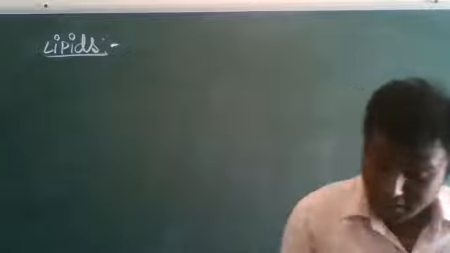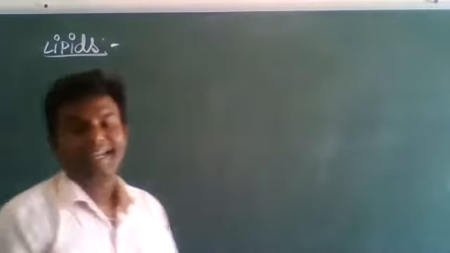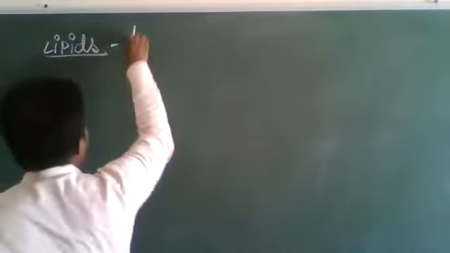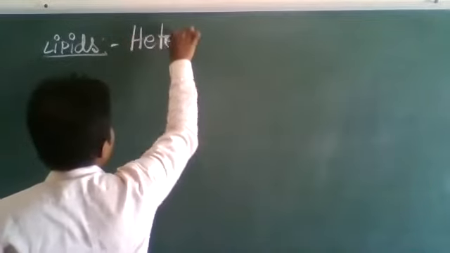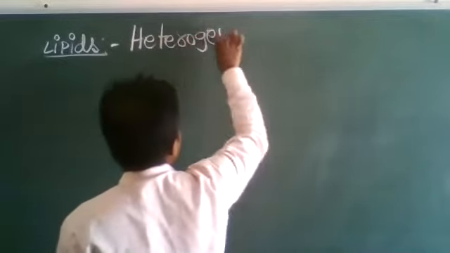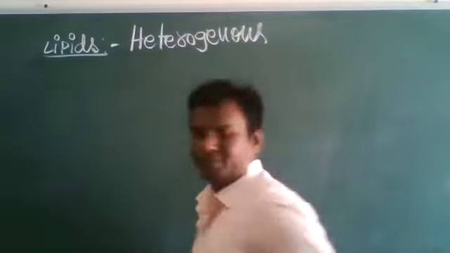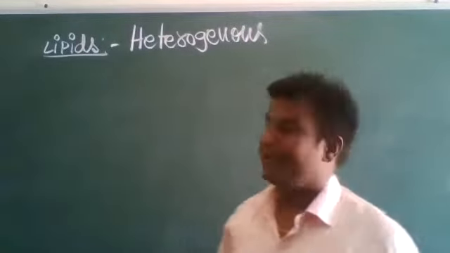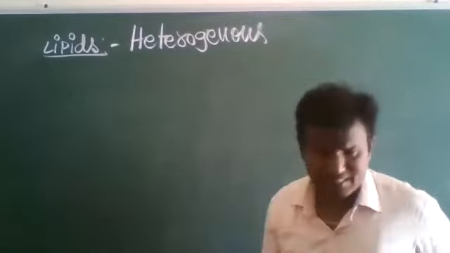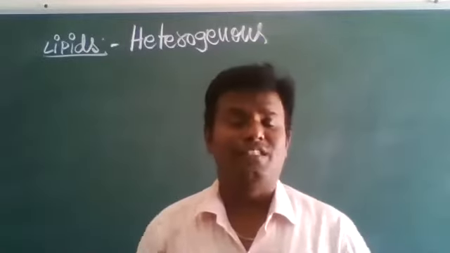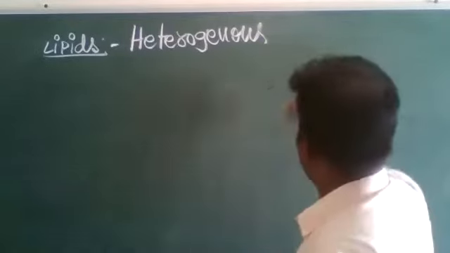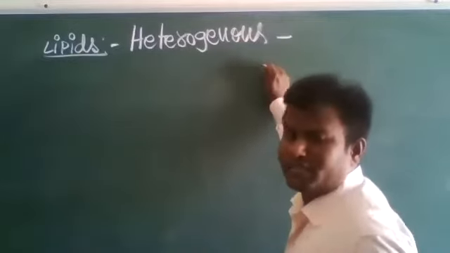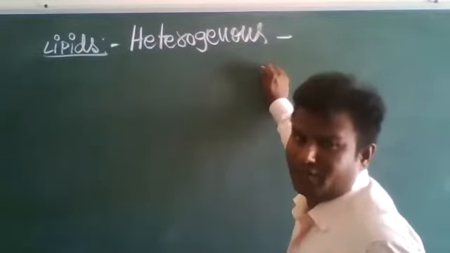Lipids form a heterogeneous group. Heterogeneous means different, hetero means different. So lipids form different kinds of groups.